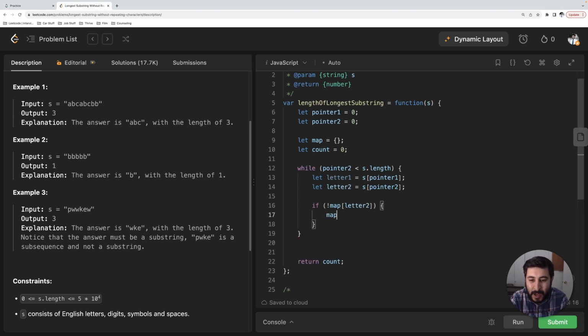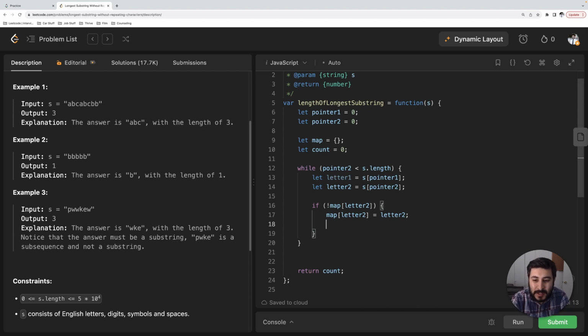So we're going to say map of letter 2 is equal to letter 2. It doesn't really matter what we set this to. We just want to make sure that we initialize the value in the map, right? Our map is really going to keep track of the keys. We don't really care about the value in the map. We just care that it's keeping track of it.